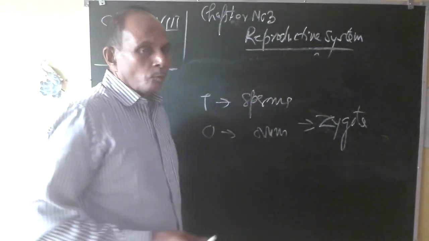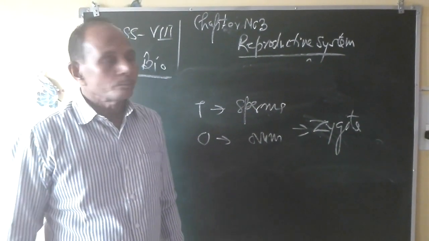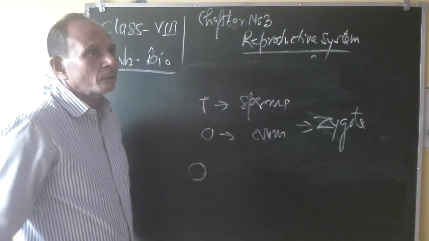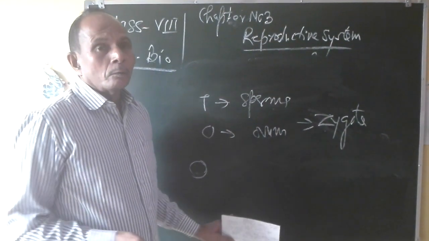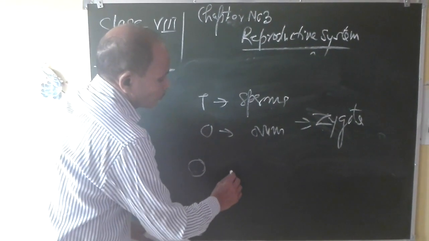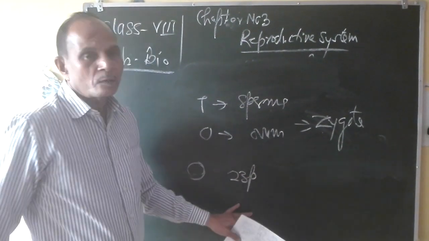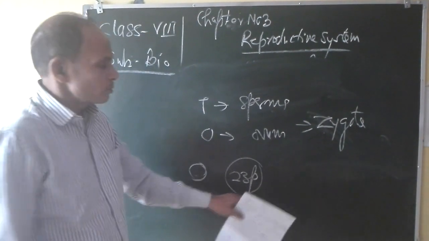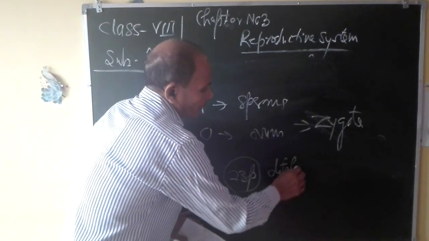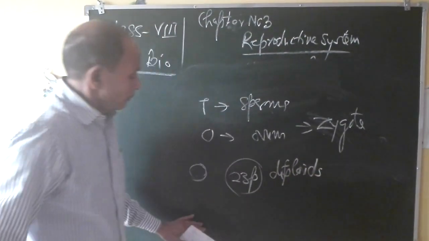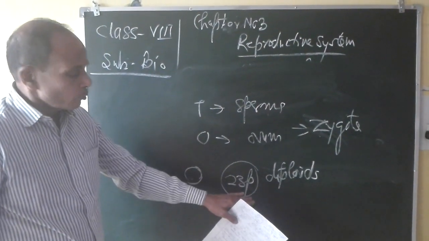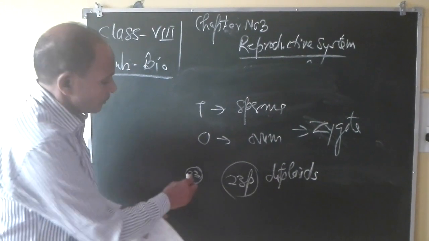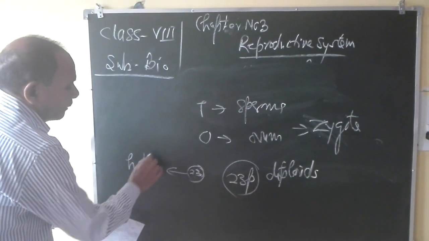And have you heard the names haploid and diploid or not? Haploid means all those cells which contain half the number of chromosomes. As I think you know, in your cells the total number of chromosomes is 23 pairs, that means 46. Such type of cells which have paired chromosomes are known as diploid. And if inside the cell the number of chromosomes becomes half, that is only 23, not pairs, then such type of cell will be termed as haploid.